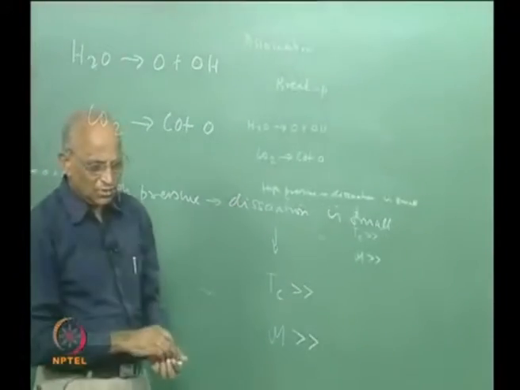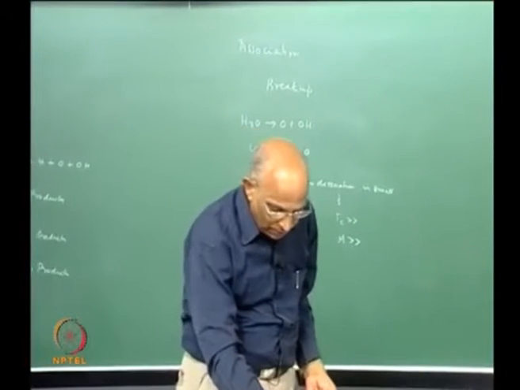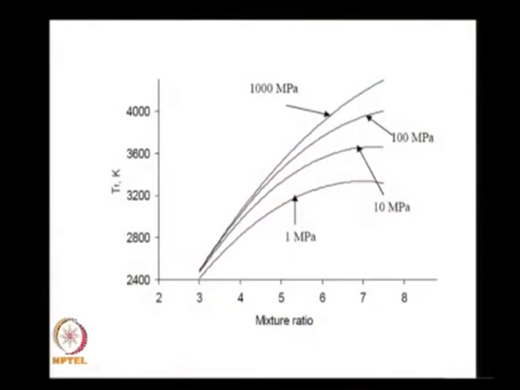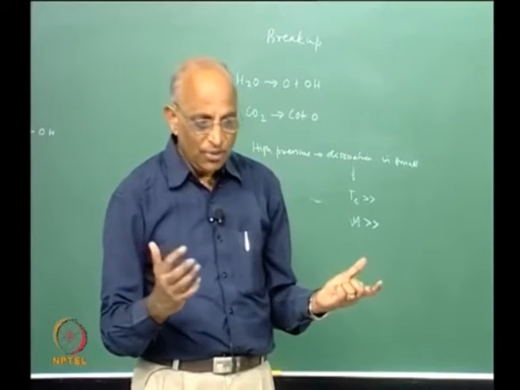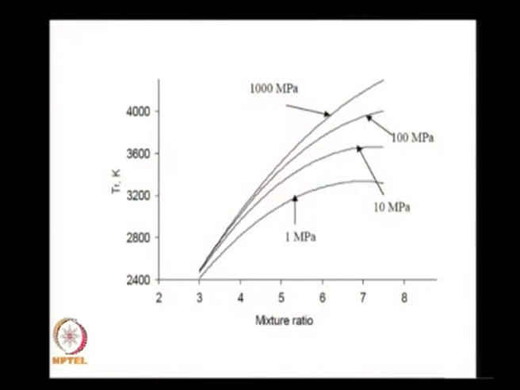Let us take a look at the result before I do the theory part of it. Here I plot the temperature of the products of combustion as a function of mixture ratio for a fuel rich hydrogen oxygen mixture at a pressure of 1 MPa, 10 MPa, 100 MPa and 1000 MPa. You find that at a given mixture ratio, as the pressure increases, the temperature increases, because at high pressure the amount of dissociation is less. We have to find out why. We will do a problem.